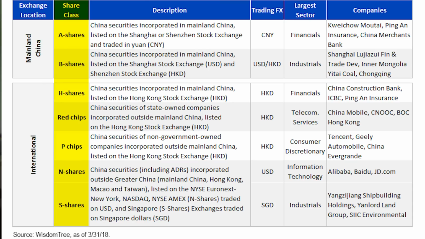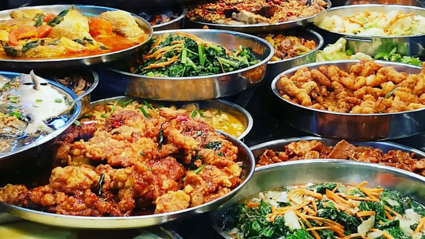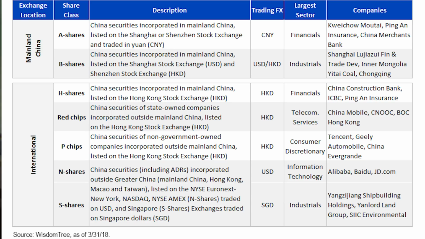Okay, let's quickly talk about the types of China share classes that you can invest in, so that you don't blur later on. The bad news, they have a whole bunch of share classes, even more than the amount of Chai Fan dishes that my Chai Fan auntie sells. The good news, you only need to know 3 main share classes, namely A shares, H shares, and ADRs.